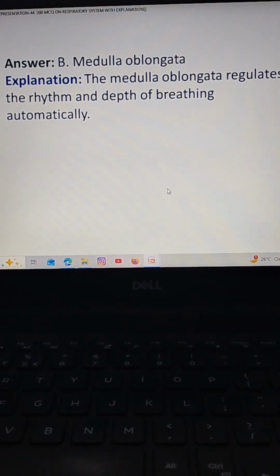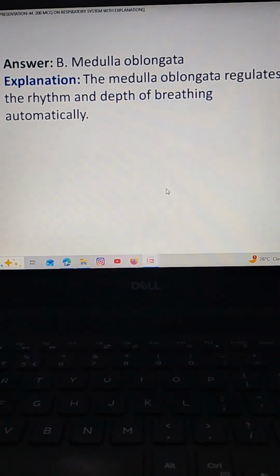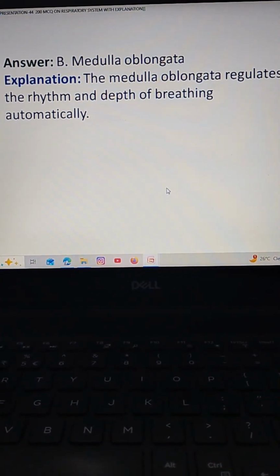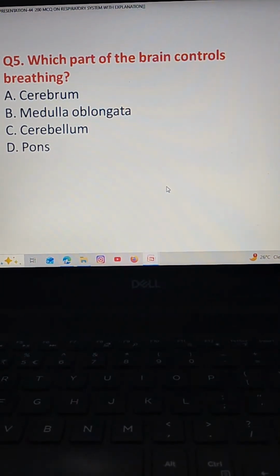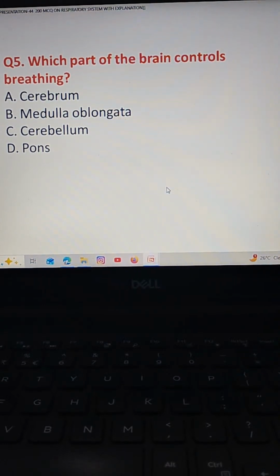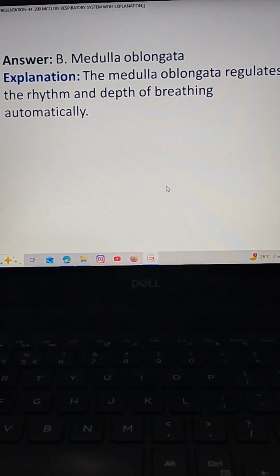The correct answer is option B medulla oblongata. The medulla oblongata regulates the rhythm and depth of breathing automatically. The structure that controls breathing in the brain is called medulla oblongata.